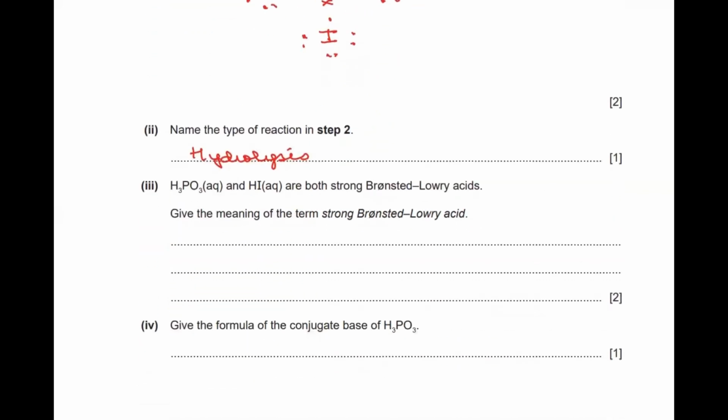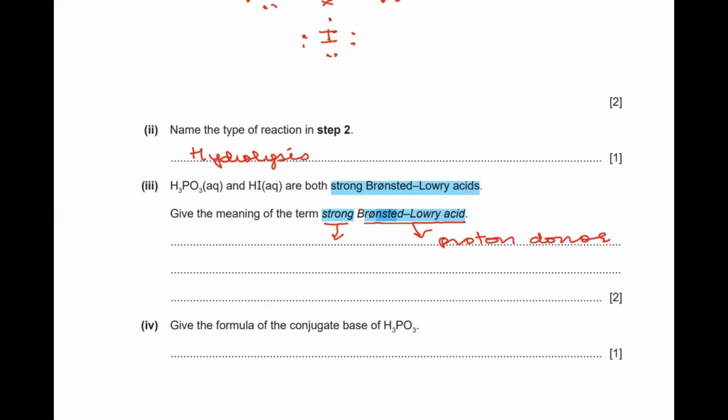Okay, moving ahead, the next part is: H3PO3 and HI are strong Bronsted-Lowry acids. What is the meaning of the terms strong and Bronsted-Lowry acid? You have to define both terms. You have to define Bronsted-Lowry first, and then what you mean by strong. Bronsted-Lowry acids are substances which are proton donors, so which donate the proton.